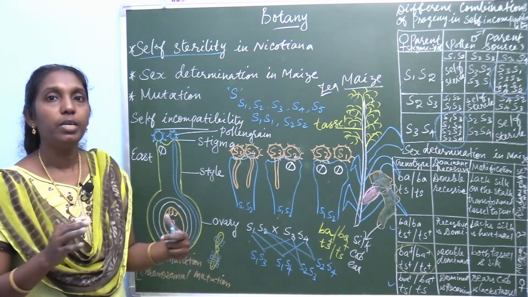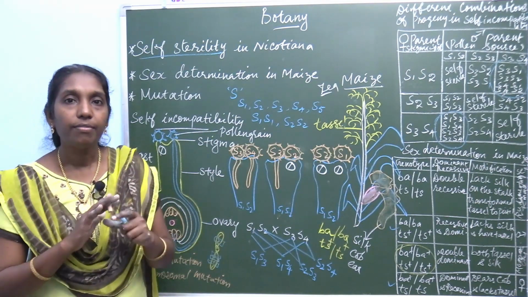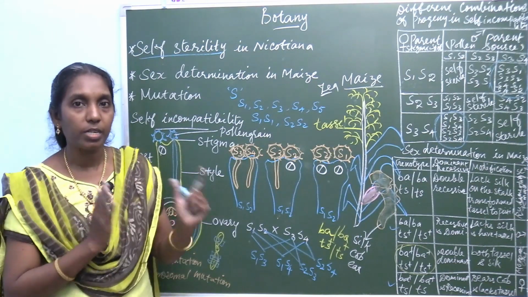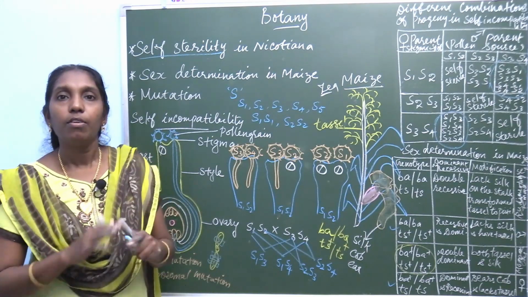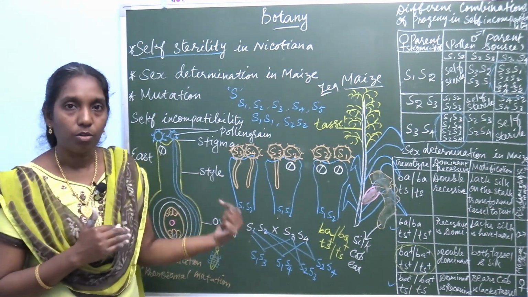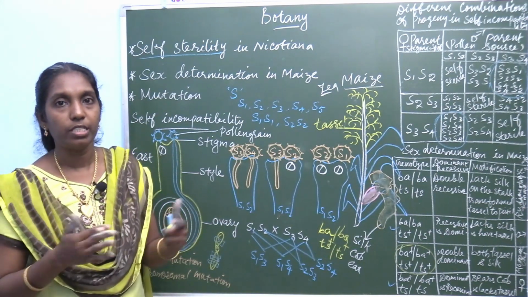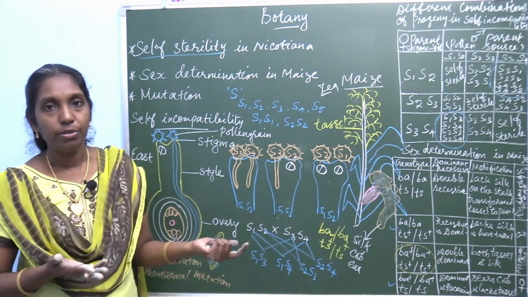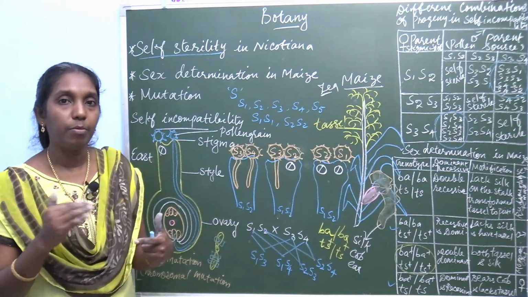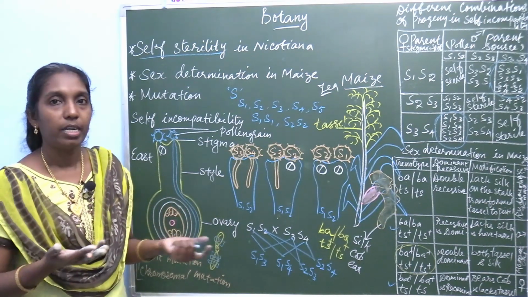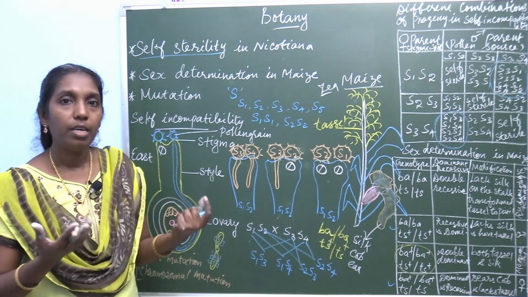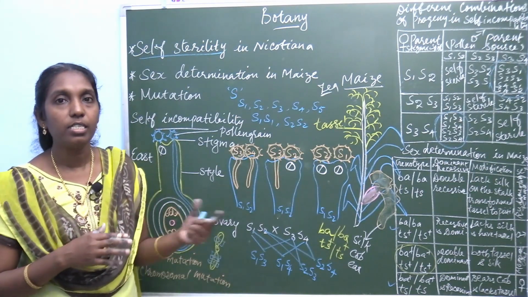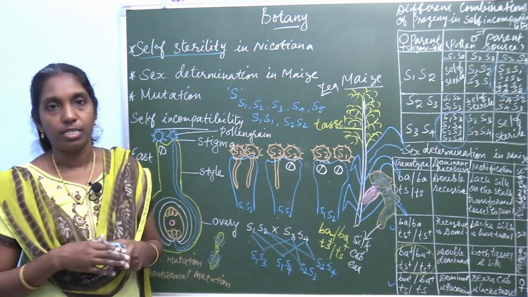There is a definite set of chromosomes present in an organism. If any alteration occurs in the chromosome, it is called mutation, a sudden change. It may be spontaneous or induced, by chemical or environmental conditions. If a mutation is caused by agents, they are called mutagenic agents.